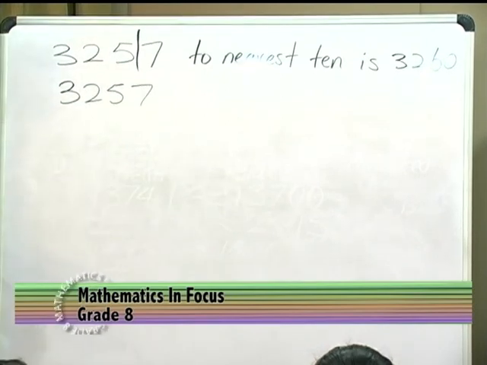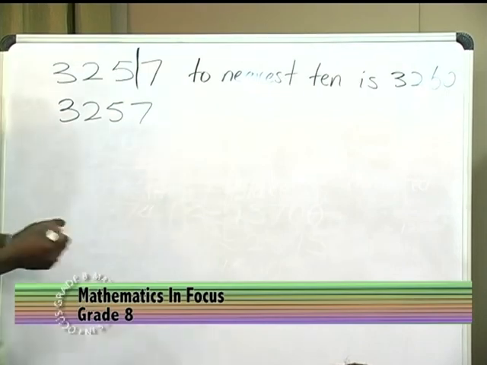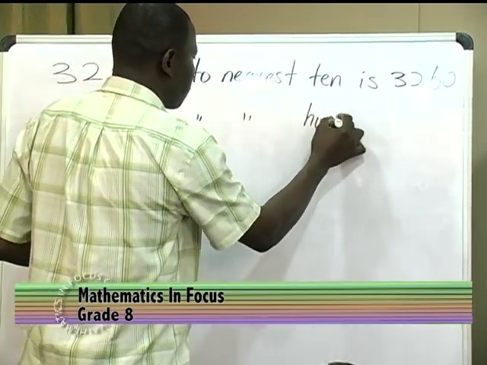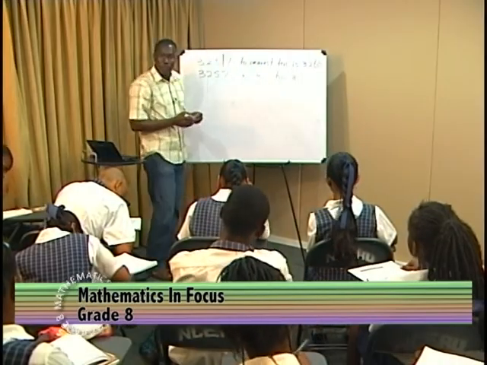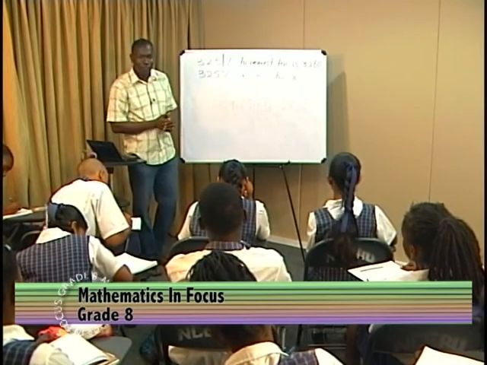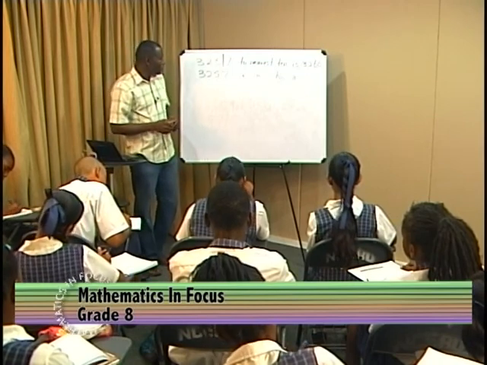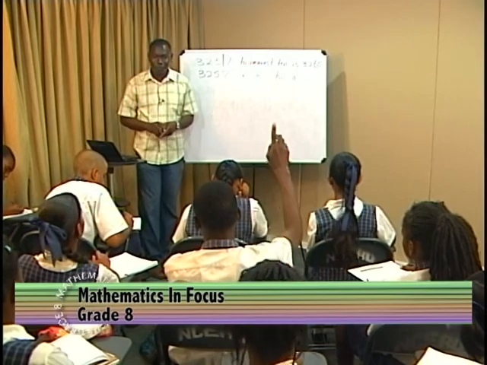Same number to the nearest 100. Let me get someone else who's going to answer now. To the nearest 100. Quickly, who's going to answer? 3,257 to the nearest 100.